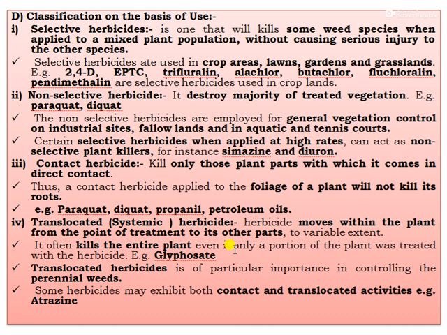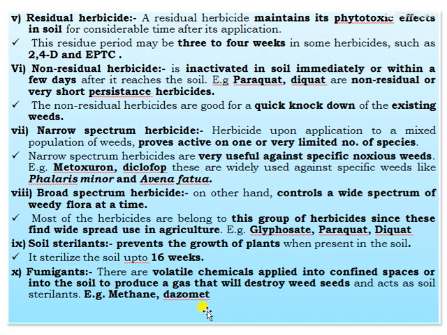This translocated herbicide is particularly important in controlling perennial weeds, and is especially applied in wastelands or fallow lands. Some herbicides may exhibit both contact and translocated activity. For example, atrazine is one of the herbicides which can act as both contact and translocated herbicide.